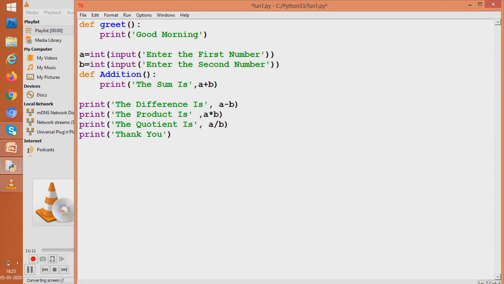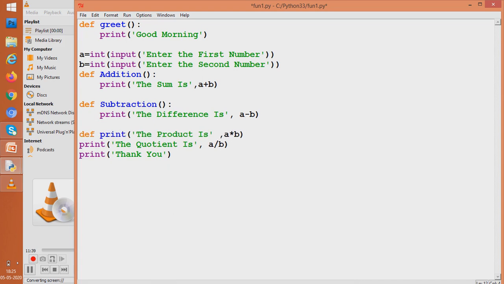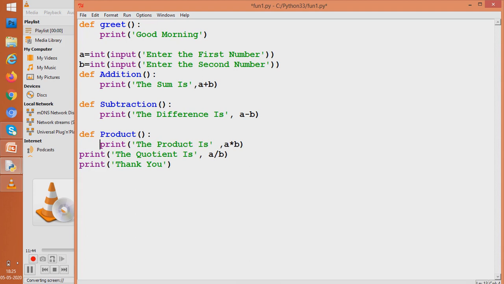What I am doing is trying to satisfy what my younger brother said, and thanks to the topic Python function today, which has helped us. I would write subtraction and keep one code there, the difference. Similarly, I will write, say, product as a function and put the product part there.